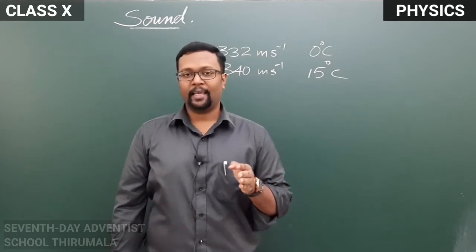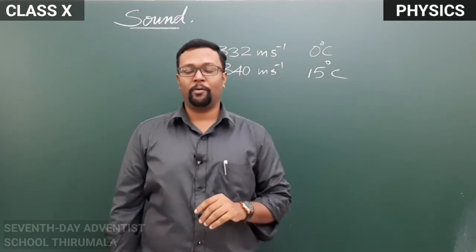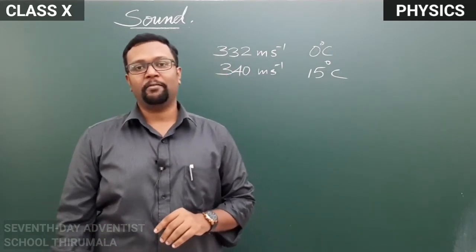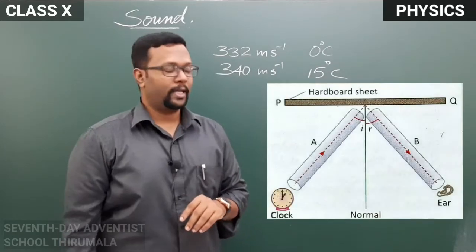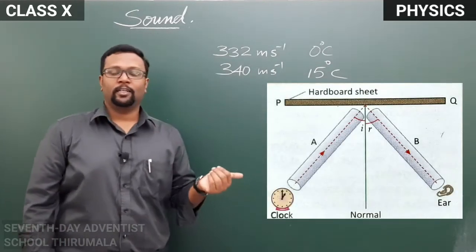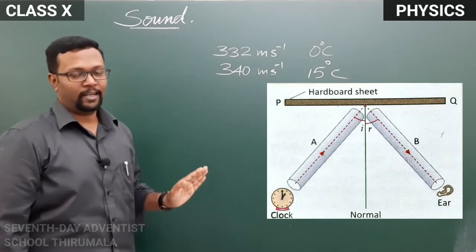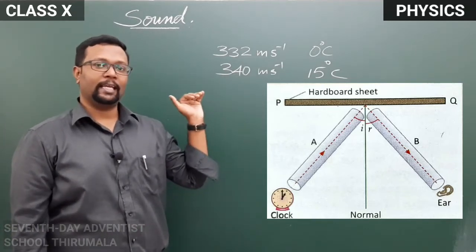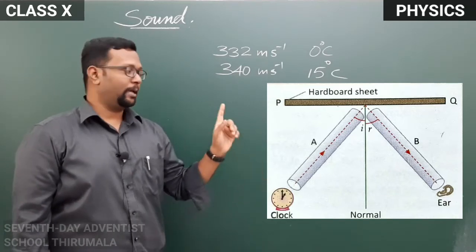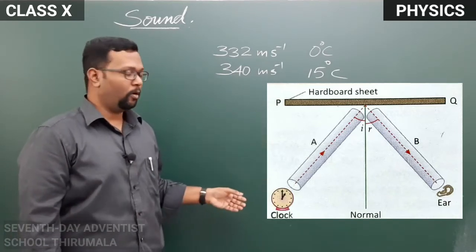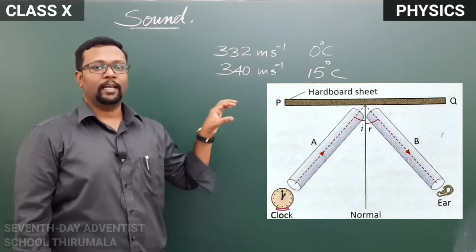Sound waves can be reflected. Like light rays, sound can be reflected, and sound waves obey the laws of reflection also. So as you can see in this picture, the tick tick sound of the clock is reflecting from that board and it can be heard through our ears when you keep it at that angle. A small hollow pipe is kept so that the sound from this can travel and it can be heard in our ears.